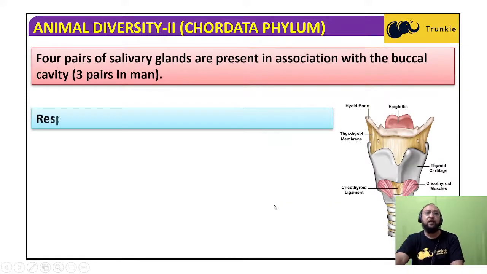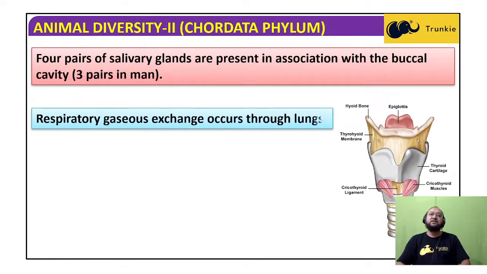Now, 4 pairs of salivary glands are present in association with the buccal cavity. The salivary glands are connected to the buccal cavity for the release of saliva. Although in mammals we find 4 pairs, in human beings there are 3 pairs, on either side of the jaw. 3 on this side and 3 on this side.